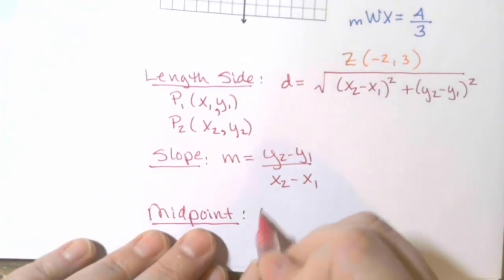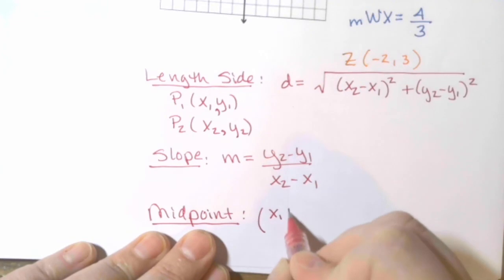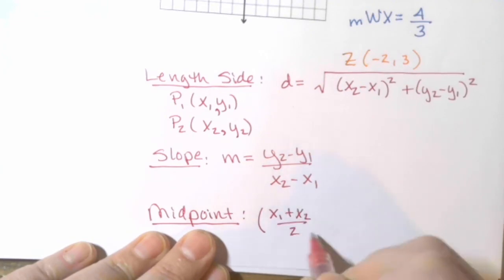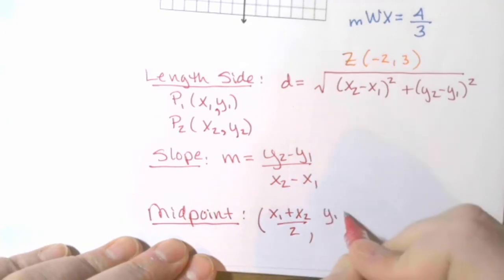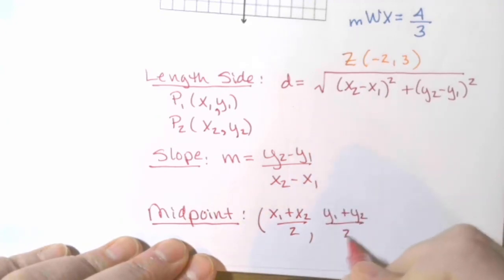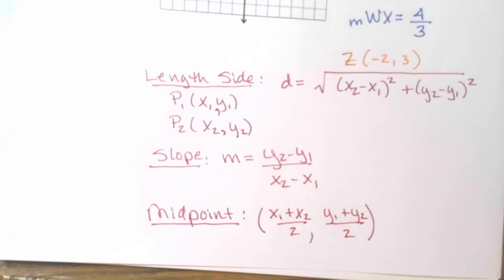Remember that it's the average of the x's, so x sub 1 plus x sub 2 divided by 2, and the average of the y's, y sub 1 plus y sub 2 divided by 2, and that will give you the midpoint. All right, I hope those formulas are helpful. Have a wonderful afternoon.